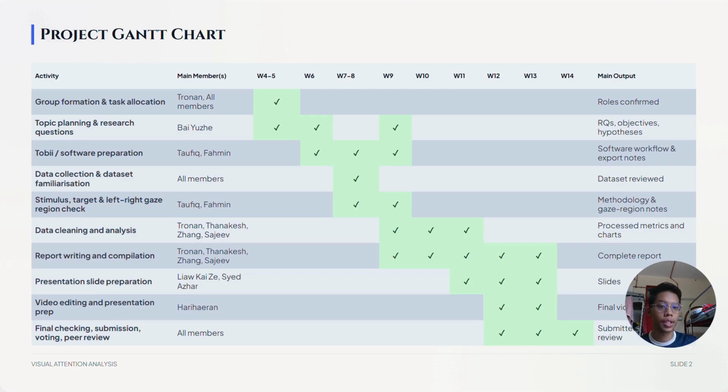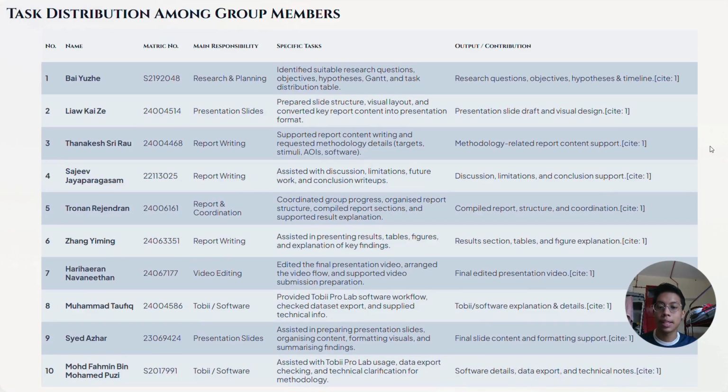Finally, this slide summarizes the contribution of each team member. Each team member was assigned specific responsibilities, including research and planning, presentation slides, report writing, report and coordination, video editing, and so on.